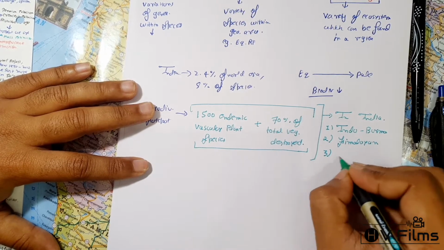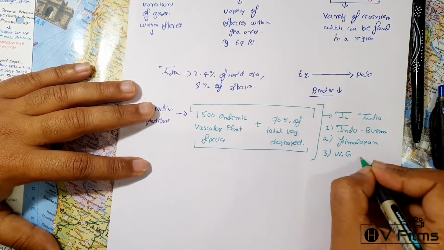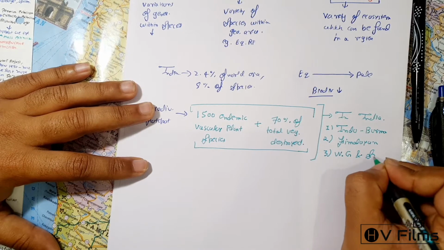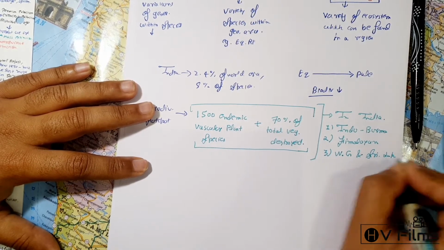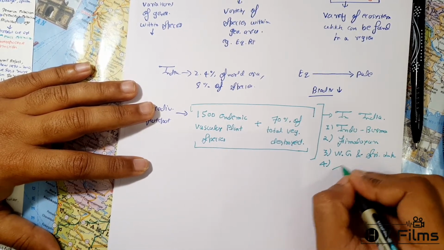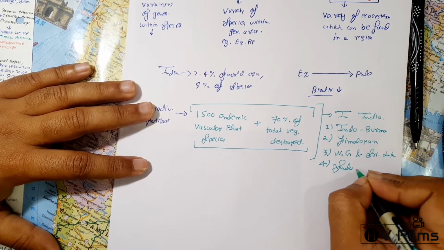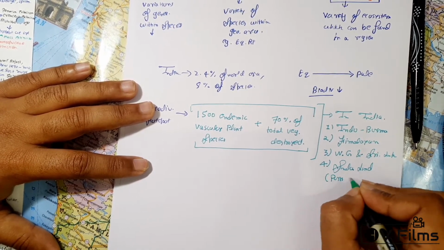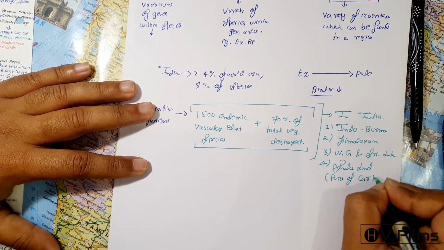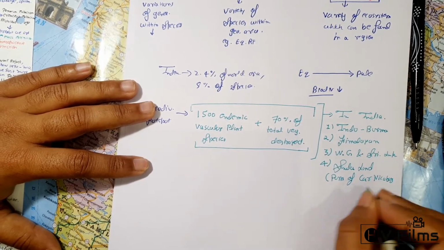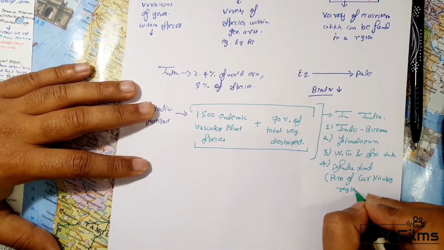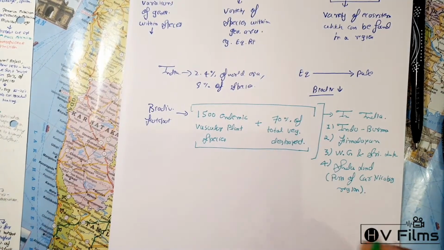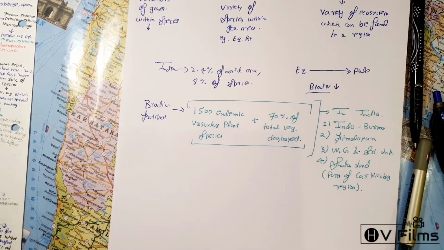The third is the Western Ghats and Sri Lanka. The fourth is Sundaland, that is, parts of the Car Nicobar region. So this is how biodiversity hotspots have been classified in India.